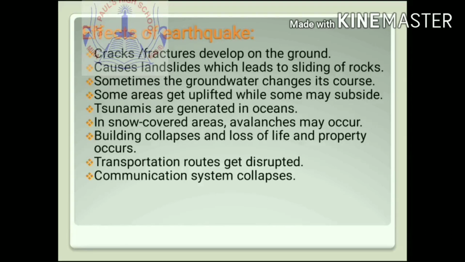Tsunamis are generated in oceans. Tsunamis can be generated by earthquakes as well as volcanic eruptions. These waves can cause great loss of life and property in the coastal areas. In snow-covered areas, avalanches may occur. Buildings collapse and loss of life and property occurs. Transportation routes get disrupted due to earthquakes and communication systems collapse due to the loss of life and property.